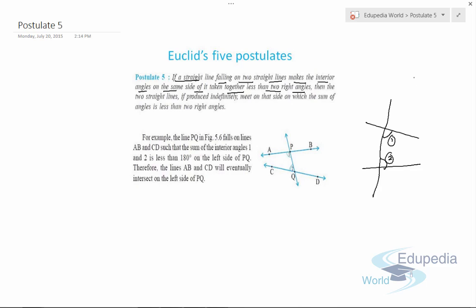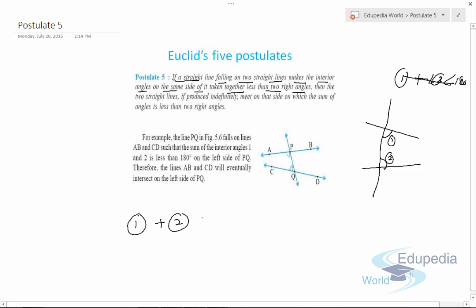If the sum of angle 1 plus angle 2 is less than two right angles, means 180, or we can say angle 1 plus angle 2 is less than 180, then this means